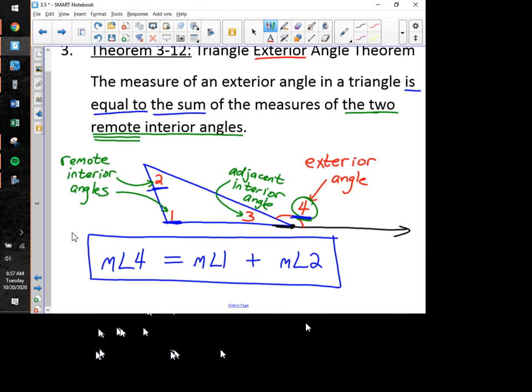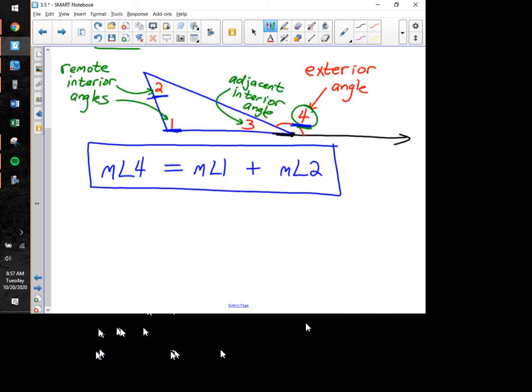Now, if you care why that's true, it basically relies on 2 facts. One of them is the interior angle theorem we just talked about. The measure of angle 1 plus the measure of angle 2 plus the measure of angle 3 always has to equal 180 degrees. The other thing we know is that angle 3 and angle 4 right here form a linear pair, which makes those 2 angles supplementary. So the measure of angle 3 plus the measure of angle 4 has to equal 180 as well.